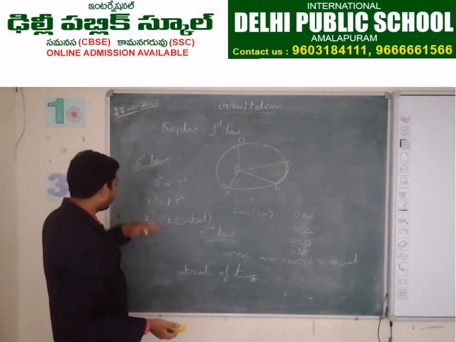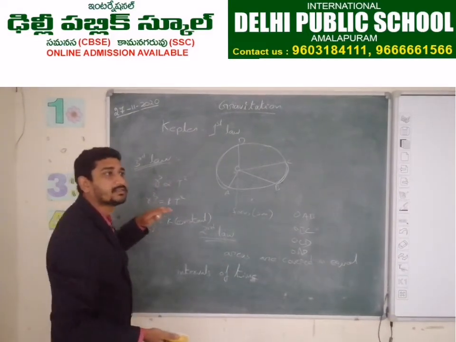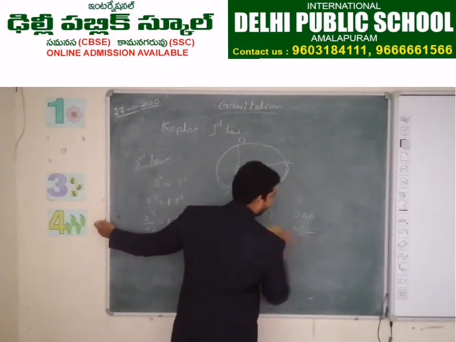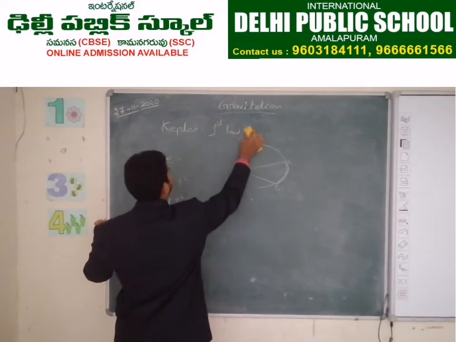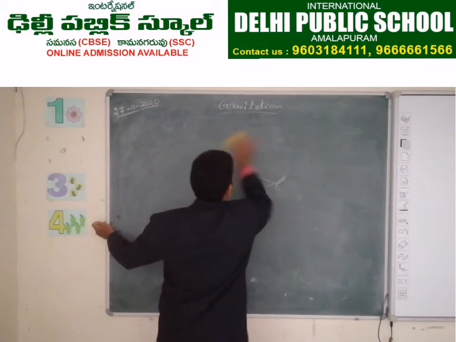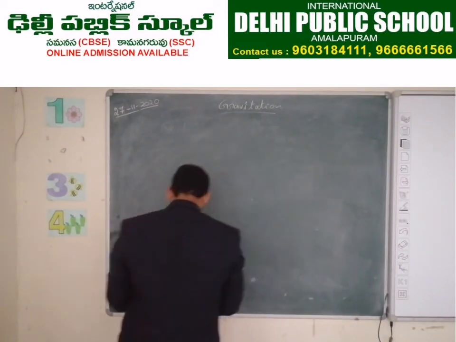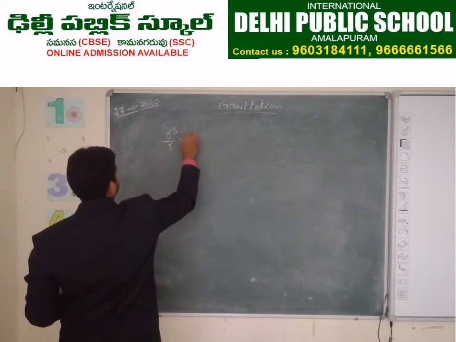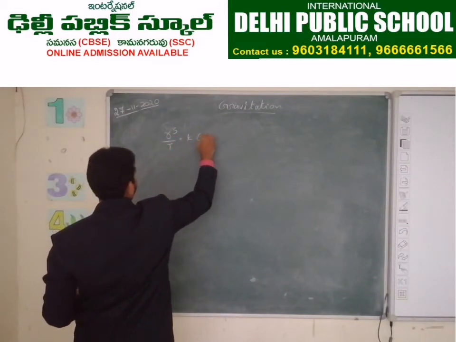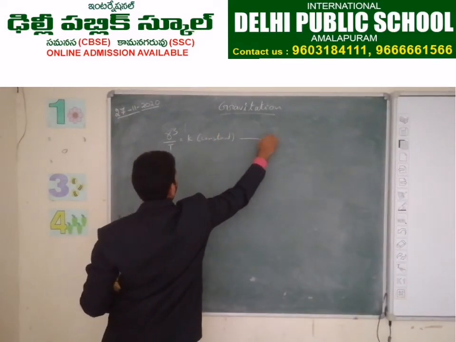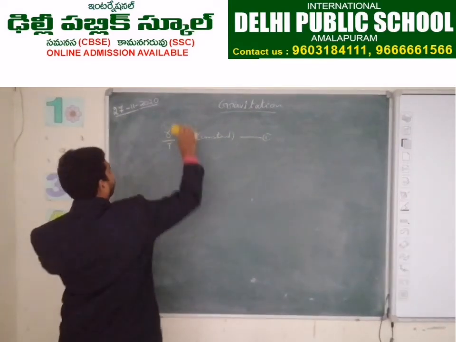Keep this in your mind: r cube by t square is constant. Take this as equation 1.